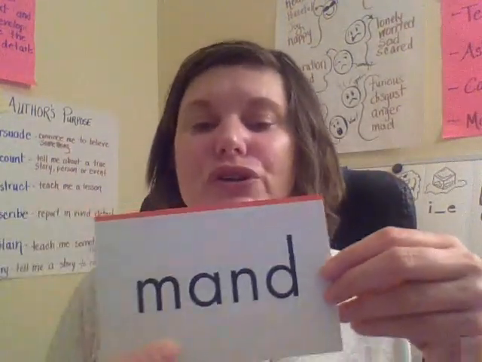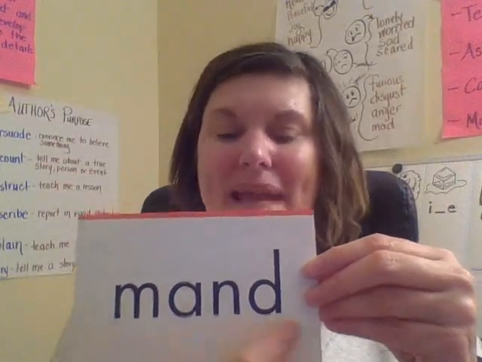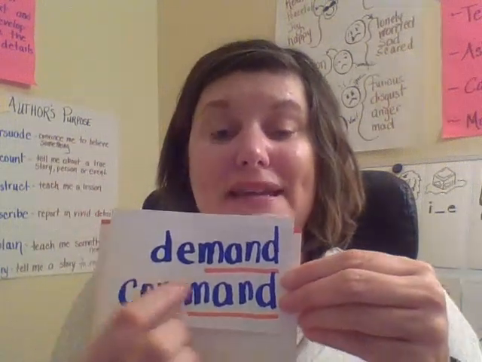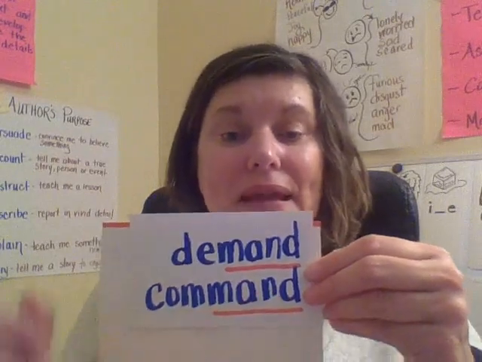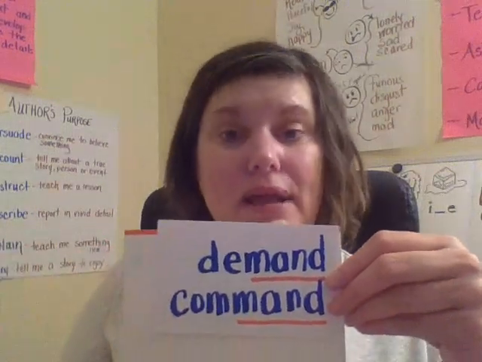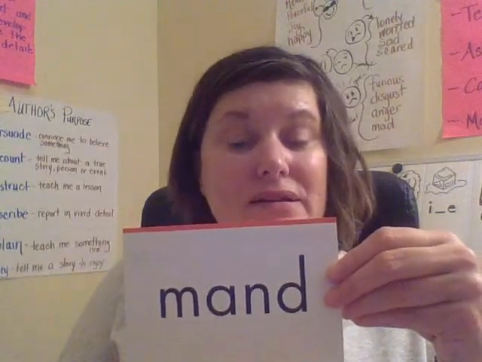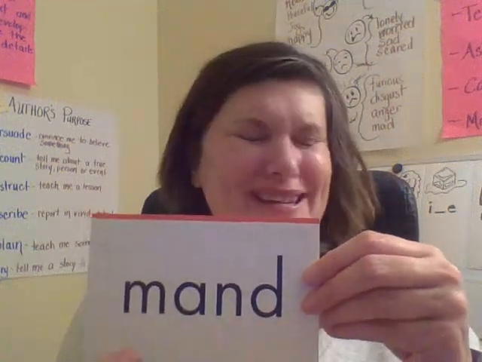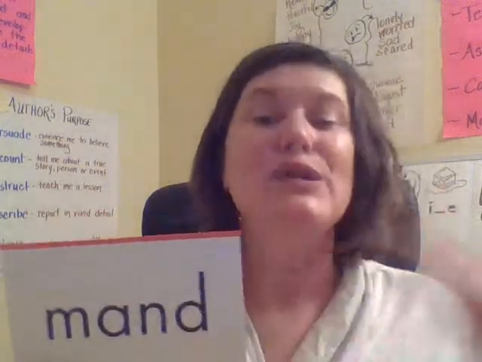The next sight syllable I want you to learn is mand, mand, and this means order. So, for example, in the word demand or command, if I demand something, I'm ordering someone to do something. A command is an order. It's the thing that you're supposed to do. So when you see mand, you know it means order. Together, mand. Your turn. Good. And it means order.